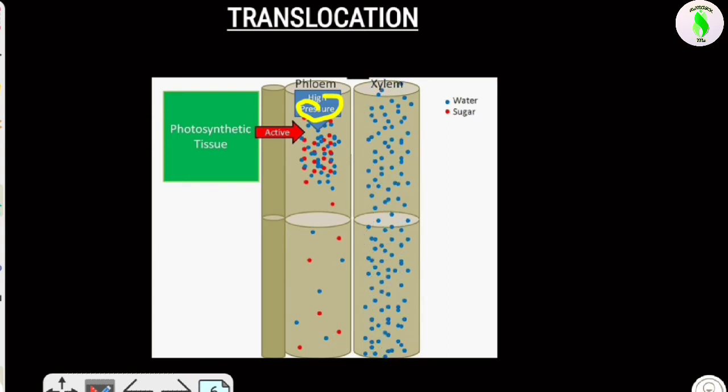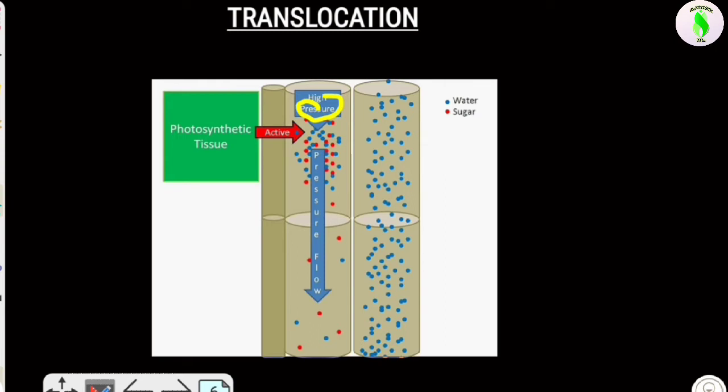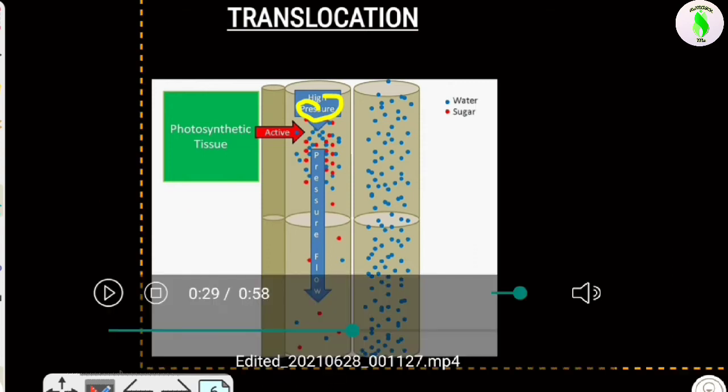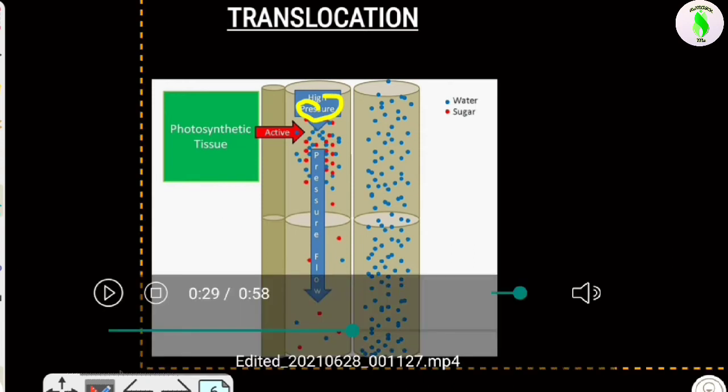Then the sucrose and water need to change their position. If they want to change position, what will happen? The things in the higher pressure region want to move to where the pressure is very, very low. Because of this pressure flow, the sucrose and water come into the region where the pressure is very low, whether in the upward or downward direction.